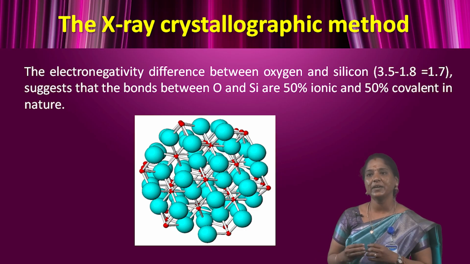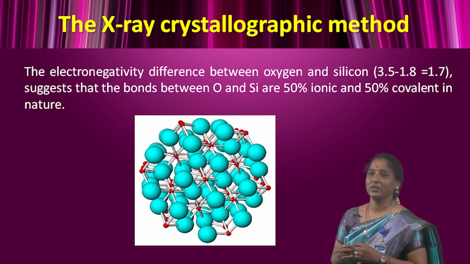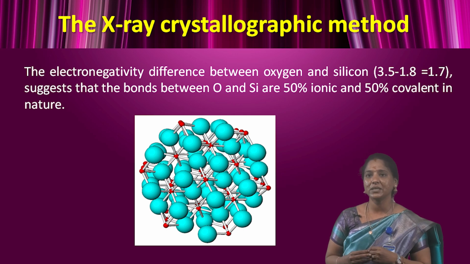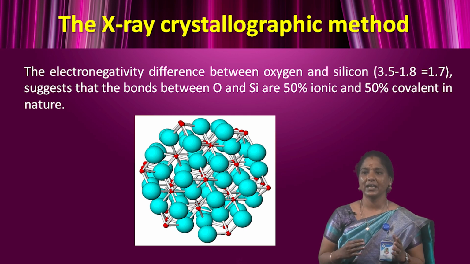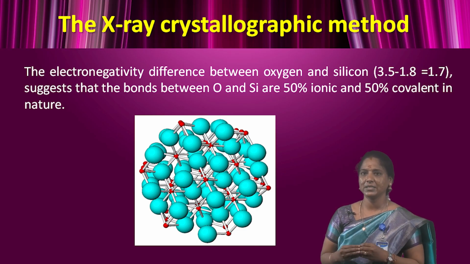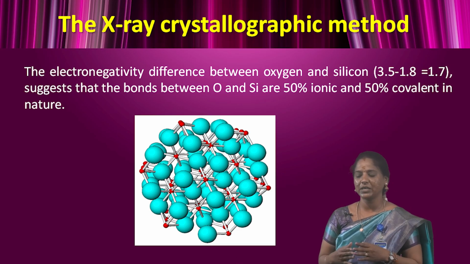The electronegativity difference between oxygen and silicon, 3.5 minus 1.8 equals 1.7, suggests that the bond between oxygen and silicon is 50% ionic and 50% covalent in nature. The radius ratio Si4+ to O2- equals 0.29, which suggests that silicon is 4 coordinated and is surrounded by 4 oxygen atoms at the corners of the tetrahedron.